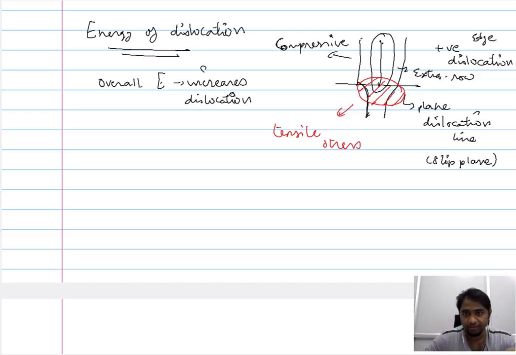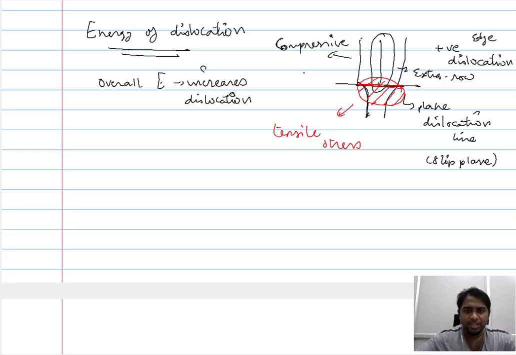We have an extra layer of atoms experiencing compressive stress, that means a load is acting, that means an energy is introduced, and similarly below the slip plane the tensile stress is acting. So even in the case of the pure edge dislocation, you have an increase in the energy of the system due to the introduction of the dislocation.